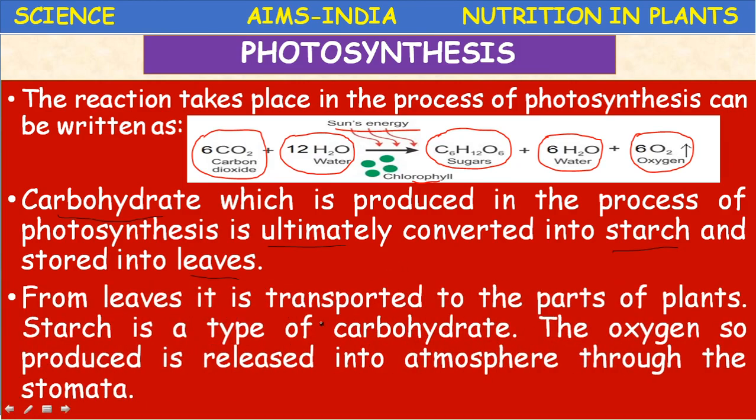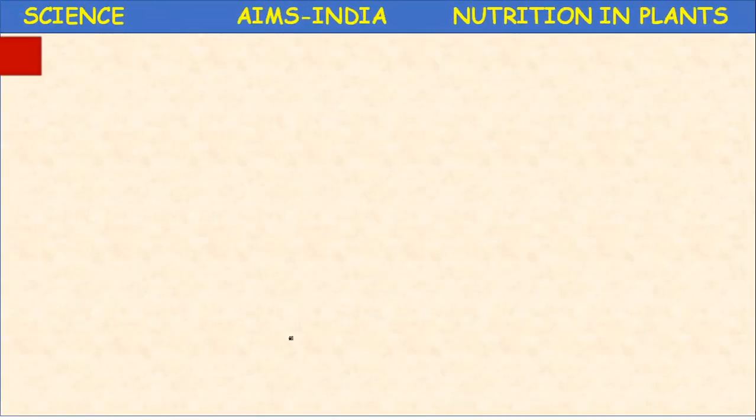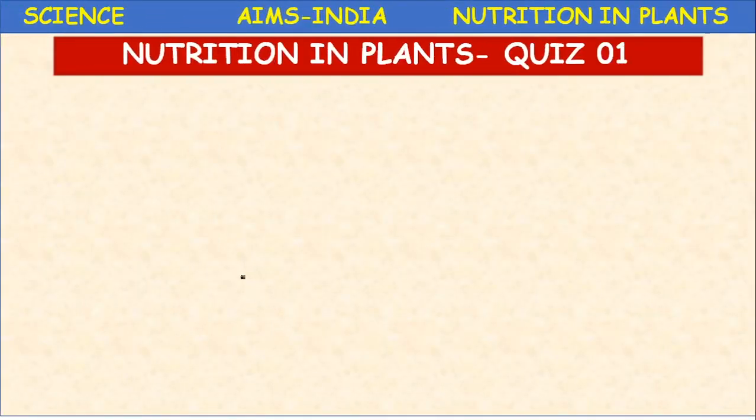Next, from the leaves it is transported to the parts of the plant. That starch is a type of carbohydrate which is transported, and the oxygen so produced is released into the atmosphere once again through the stomata, whereas starch is transported by phloem tissue to different organs of the plant. So this is about photosynthesis and autotrophic nutrition in plants.